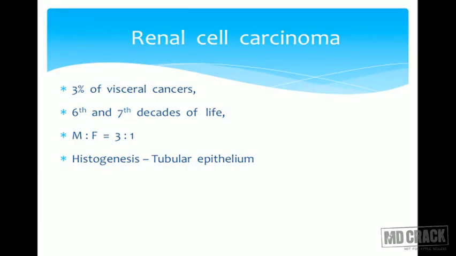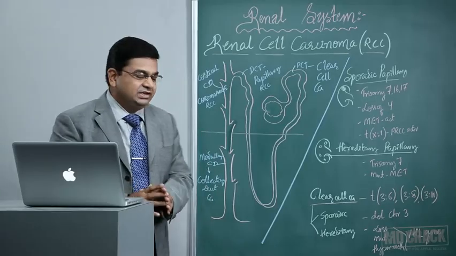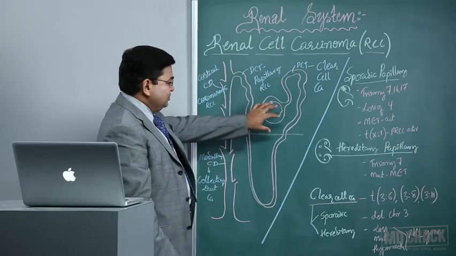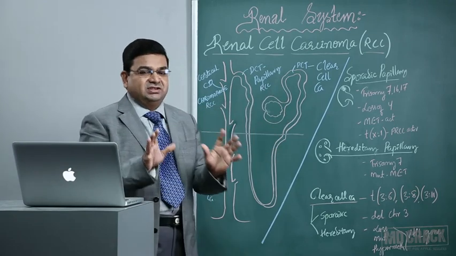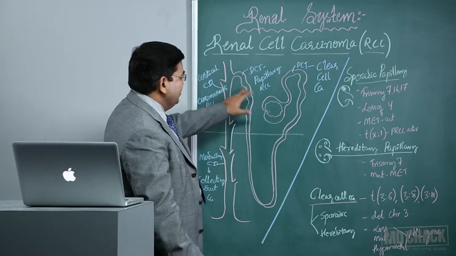They constitute around 3% of the visceral cancers, and are very common in elderly people, in the 6th and 7th decade of life. It is more common in males as compared to females. So remember the histogenesis of the renal cell carcinoma, it is the tubular epithelium. Which tubules? Have a look at this diagram. Don't think that the tumors will arise from the glomeruli. No tumors arise from the glomeruli. It is mainly the tubular epithelium.